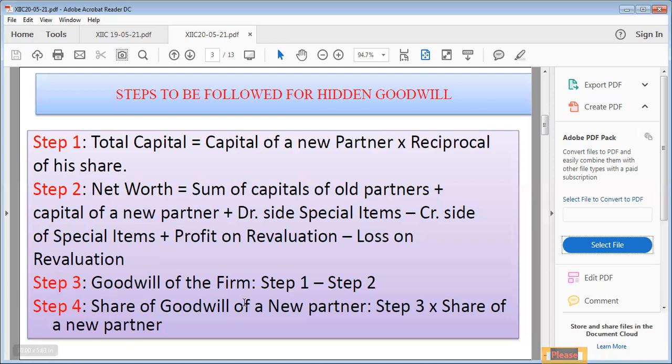Now in step number 3, we'll come to know about goodwill of the firm, which is step number 1 minus step number 2. And in step number 4, we'll find out share of premium for goodwill of a new partner. So goodwill of the firm multiplied by share of a new partner. So these are the steps to be followed.